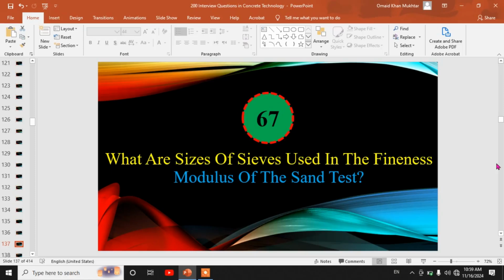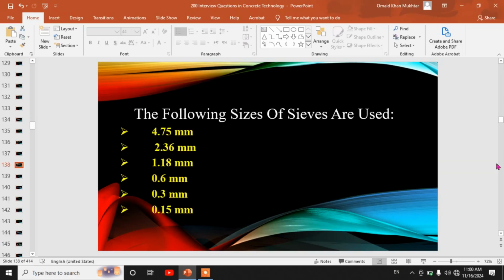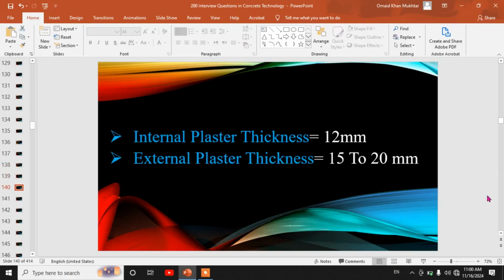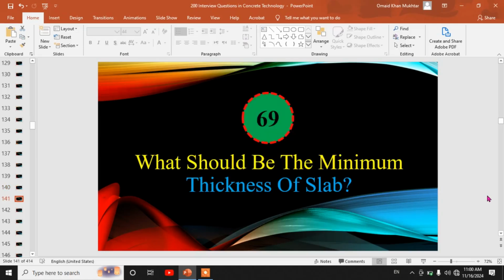67th. What are sizes of sieves used in the fineness modulus of the sand test? The following sizes of sieves are used. 68th. What should be the thickness of internal and external plaster? Internal plaster thickness equals 12 millimeter, external plaster equals 15 to 20 millimeter.